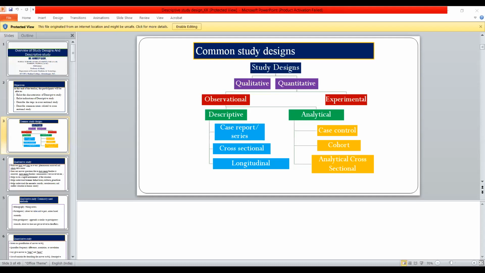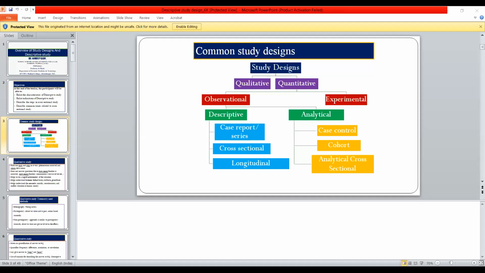Then you have data that 100 persons are suffering from COVID-19 in Ahmednagar city. And in that, you found that out of 100, 80 have diabetes. Then again a research question comes in your mind: is there any correlation or association between diabetes and COVID-19? That hypothesis is generated by what? By your study, because you get 80% data in a cross-sectional study that persons having diabetes have COVID. So what has the descriptive study generated?